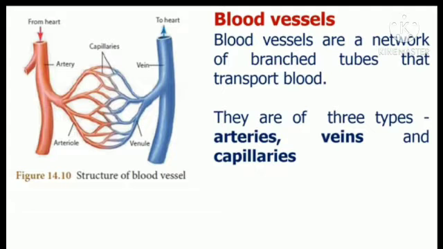The red color tube is called artery. It is from the heart. That artery gives more branches. It is called arterioles. And arterioles give sub branches, that is called capillaries. Those capillaries are united to form venule. Venule means it is the branch of vein, and all the venules are combined to form vein. This vein is going towards the heart. This is the structure of blood vessel.